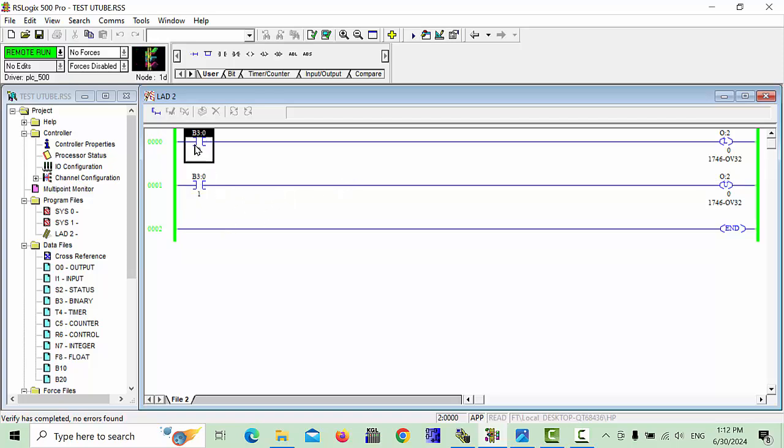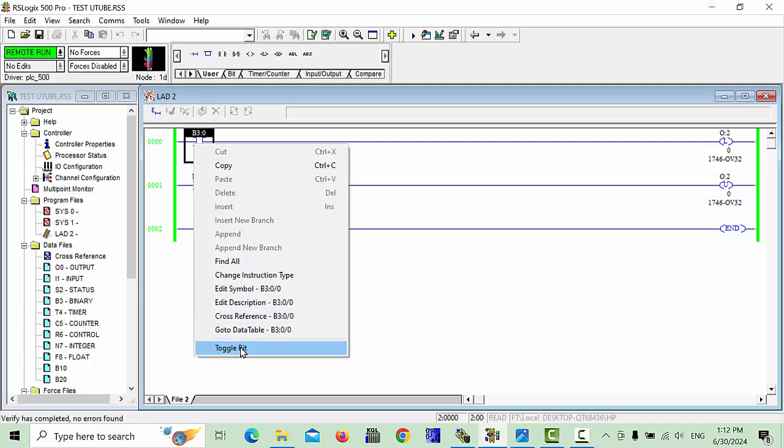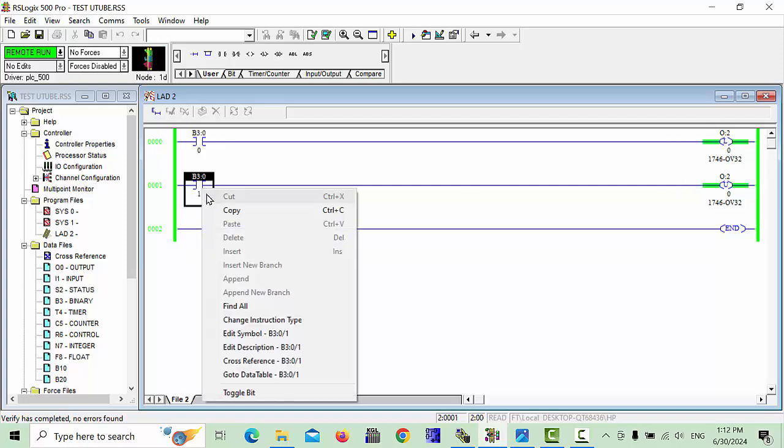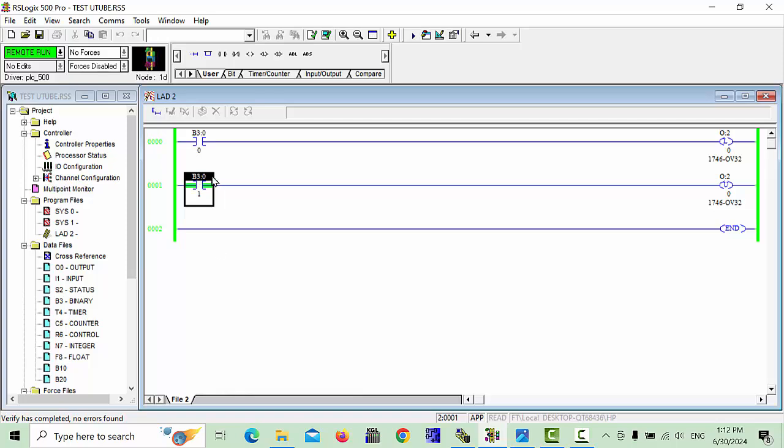And simply go to this one and right click and toggle bit, after that your O:2.0 will be energized and latched. If the memory is stopped, there is no issue, but your output will be latched, will be continued on hold. And as you give the signal to the toggle bit B3.0.1, your O:2 slash 0 will be unlatched.